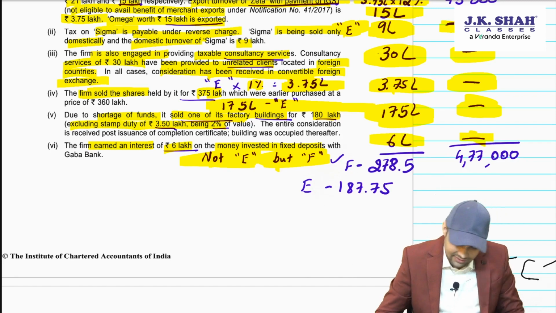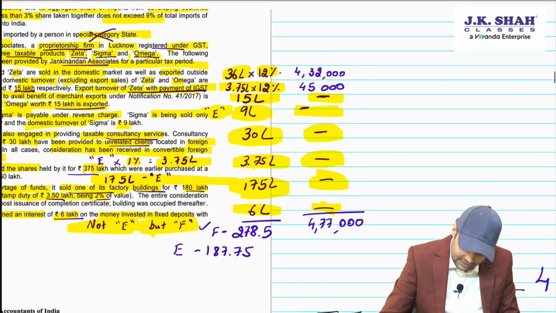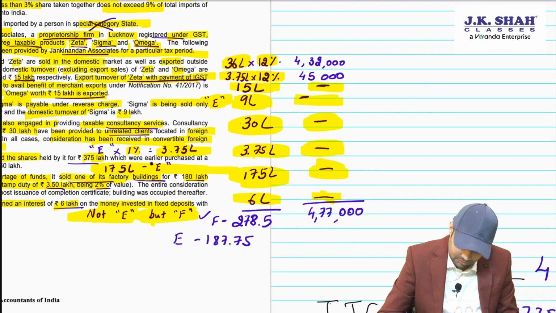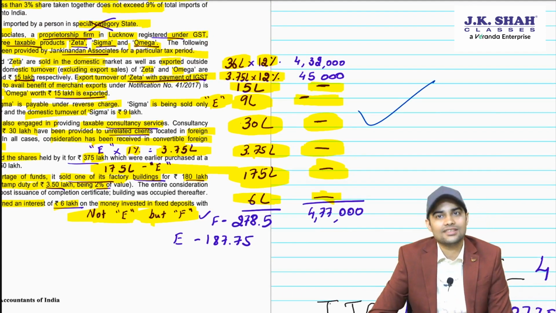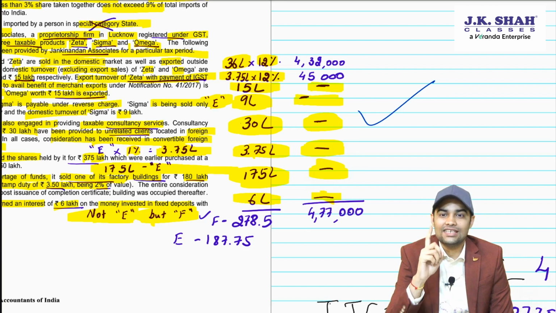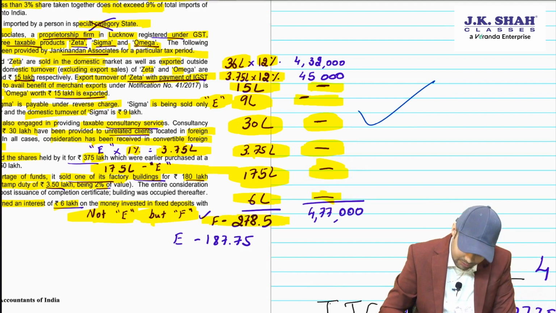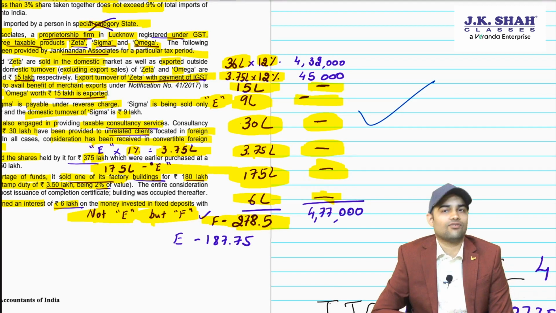So, here we calculated output. This is your entire output tax, which comes to 4,77,000. Out of this, what all is E? See, this is F, 278.5 lakhs, which is the total of all this.